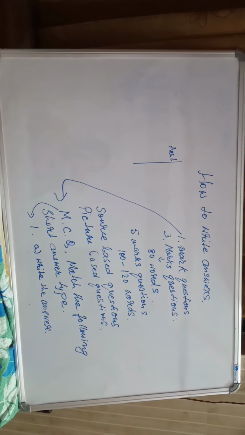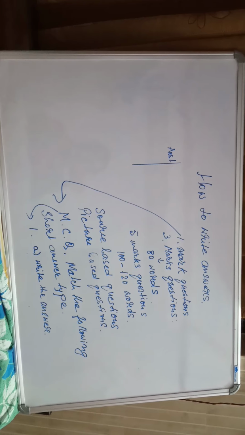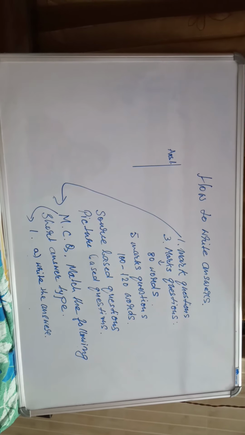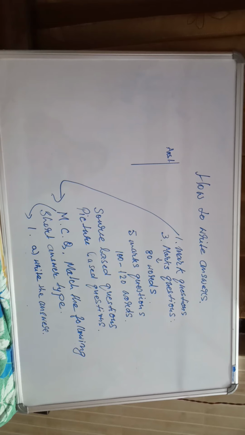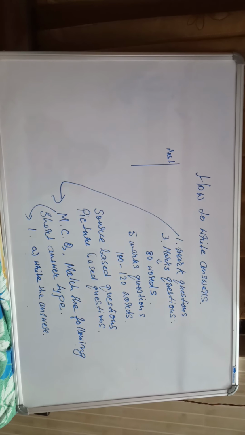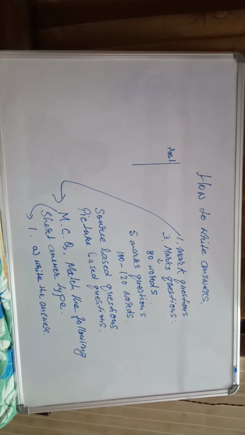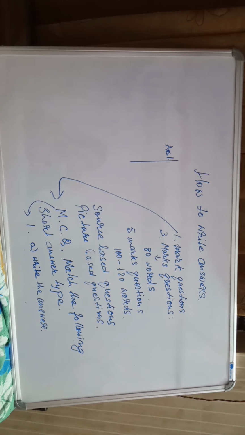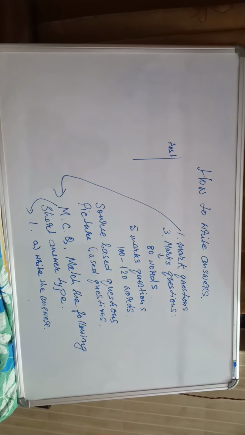And you try to write in points. 1, 2, 3. 3 marks question, 3 points, and little bit of introduction of the question and conclusion. If you cannot put 80 words on that, we will give you, okay, 5 words, 6 words extra you can write. Otherwise, your marks will be deducted. If it is 80 words question, 3 marks question, if it comes to 100 or 90 words, then you will get less marks.